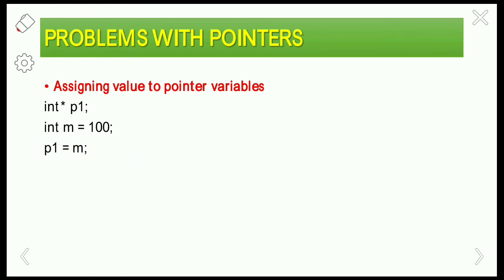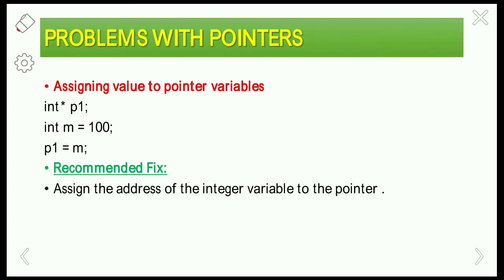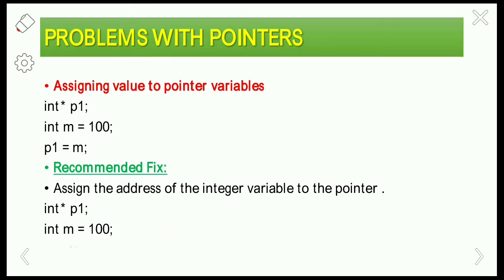So how to fix this type of problem? We have to use the address-of operator for the variable m. Assign the address of the integer variable to the pointer. We should not assign the variable to the pointer, we have to assign the address of the integer variable m to the pointer. So the correct thing is int *p = &m. We have to assign the address of the variable m only.